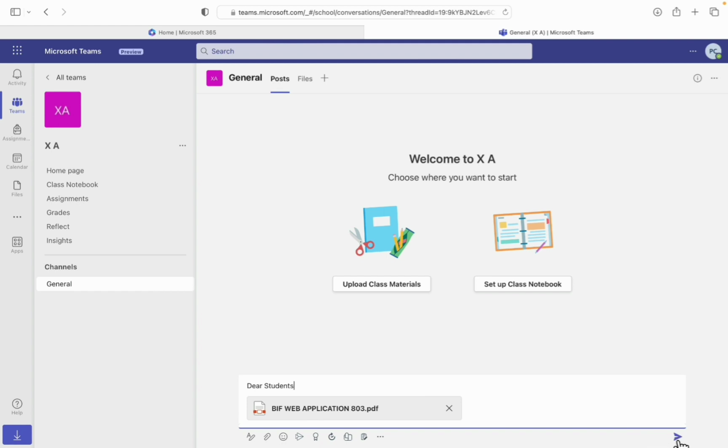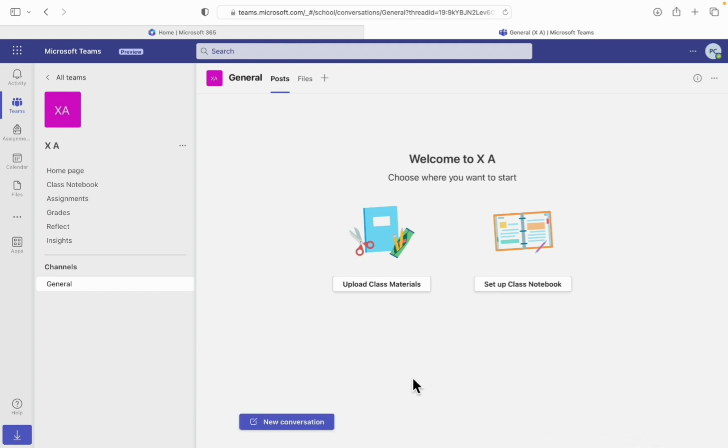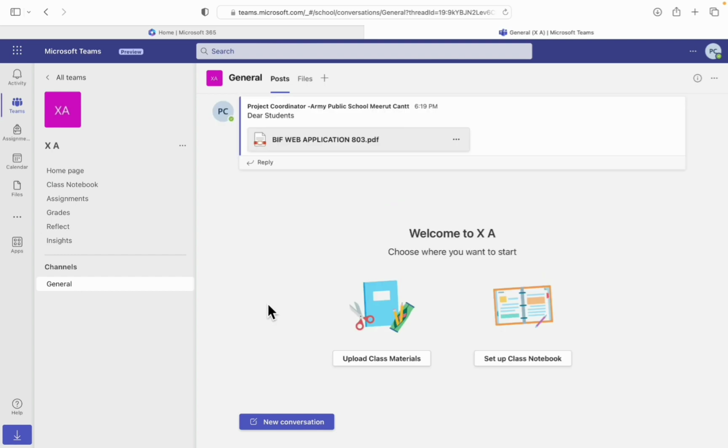And once you send this particular conversation, it will be shown here. So the conversation which we have recently added is shown here, and the students can send a reply to it. They can even download the file which is attached.